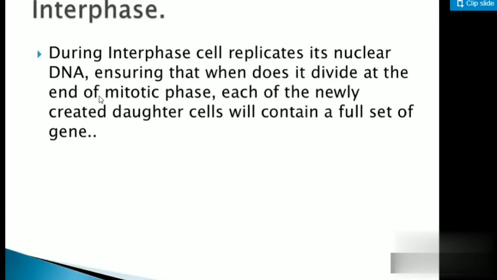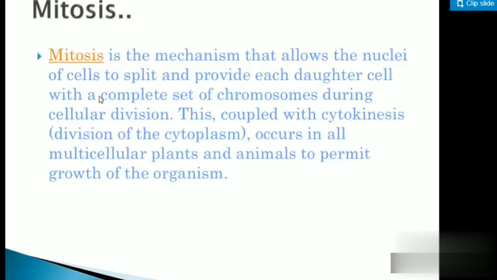Now we'll see the next one, mitosis. Mitosis is the mechanism that allows the nuclei of cells to split and provide each daughter cell with a complete set of chromosomes during cellular division. After mitosis, it is coupled with cytokinesis, which occurs in all multicellular plants and animals to permit the growth of the organism.